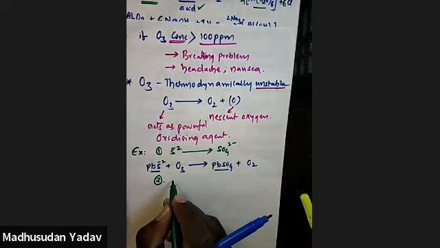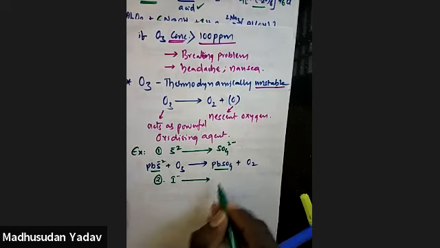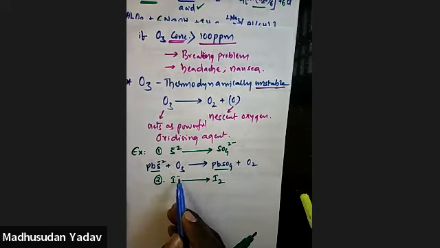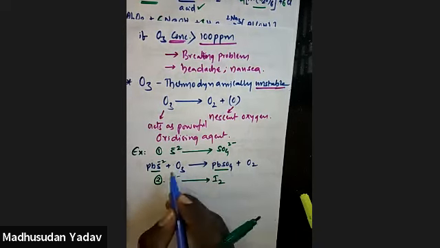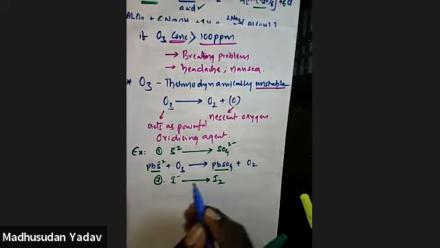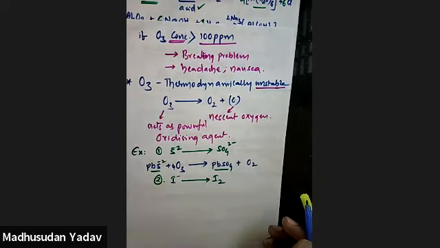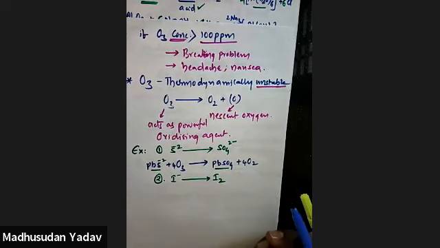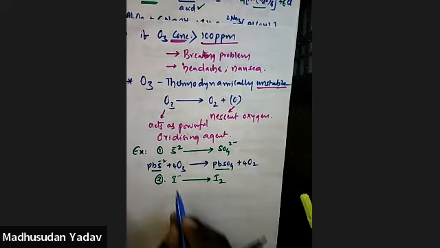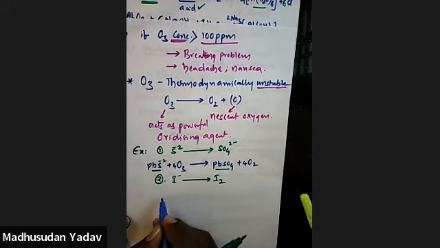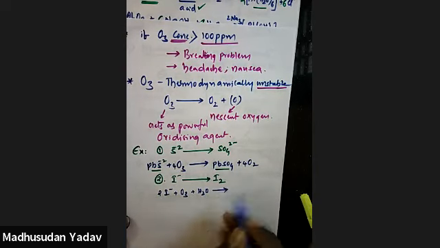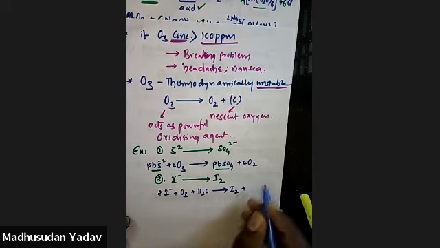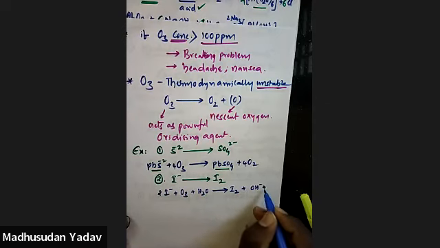Next, iodides are converting into iodine. What is the oxidation state here? Minus 1, converting into 0. So let's take an iodide on reaction with ozone in the presence of water, that converts to iodine plus OH minus and oxygen.